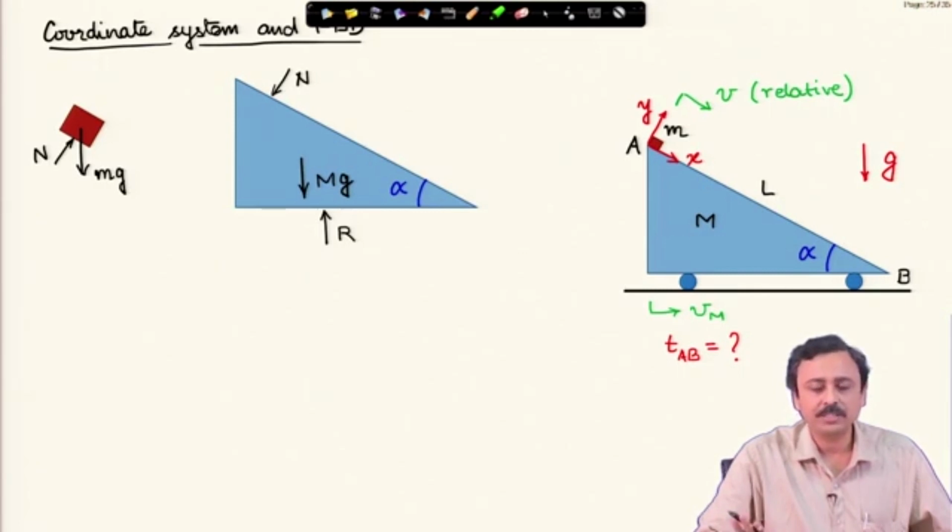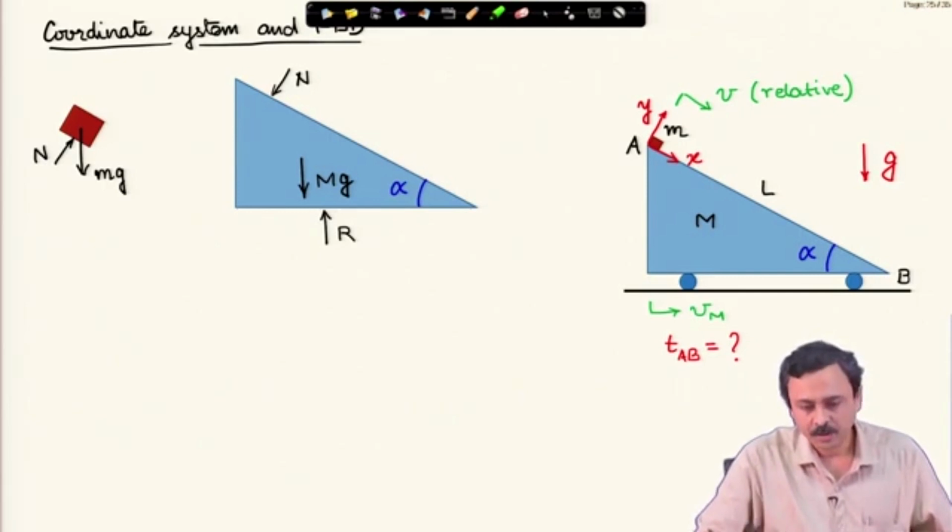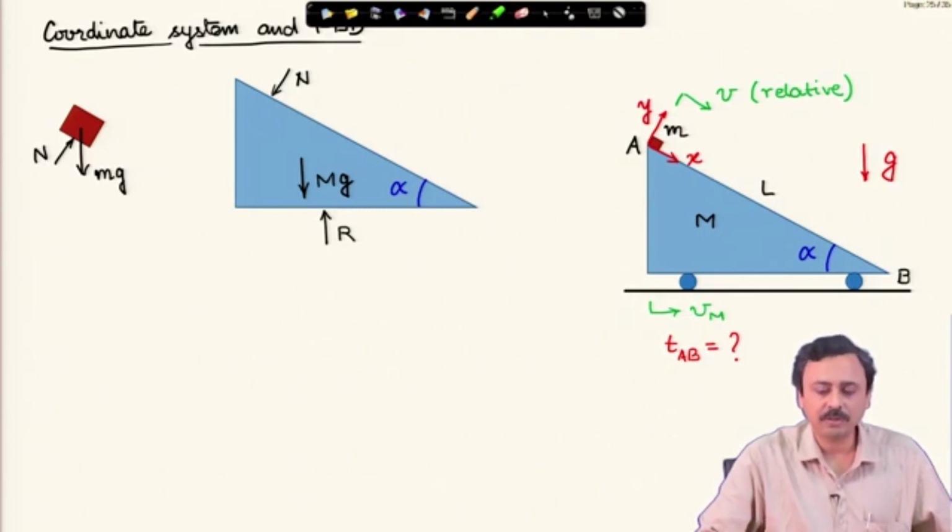So first step is coordinate system, second step is to draw the free body diagram. I have shown the free body diagram of the small block. It gets the normal reaction, there is no friction, it is a frictionless wedge, normal reaction and the weight. On the wedge, it is therefore only the normal reaction, and then there is weight of the wedge itself and the reaction on the wedge from the ground, no friction anywhere.